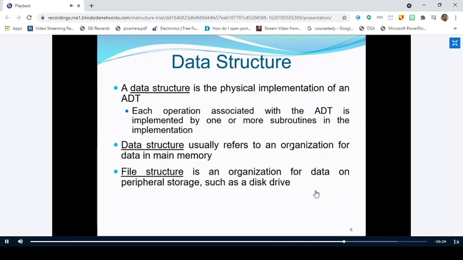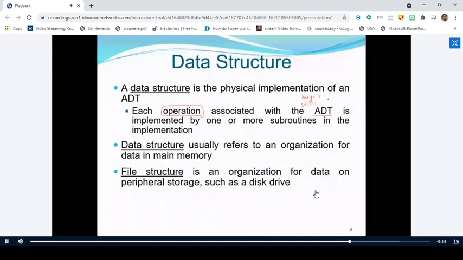Here you can see each operation. What do you mean by operation? It is nothing but the functionality of the data, the functions. So, each operation is associated with the ADT. For example, in the previous example which we took, the online shopping system ADT, what are the three operations that we have used? Do you remember? Sell, buy, and cancel. These are the three operations I am specifying, or I am going to implement. In the ADT, I will just tell that these three operations need to be implemented. But when you come to the actual physical implementation, we'll make use of a data structure.